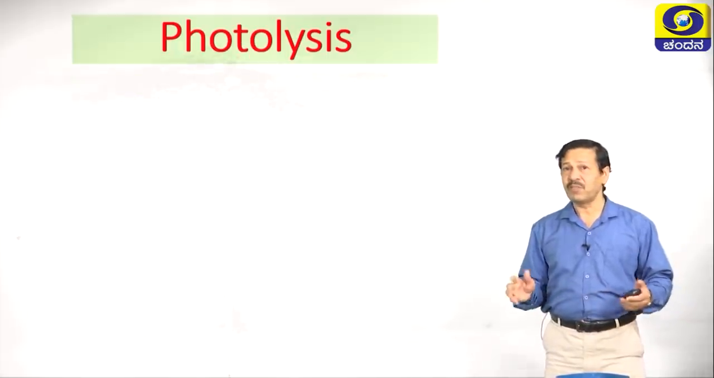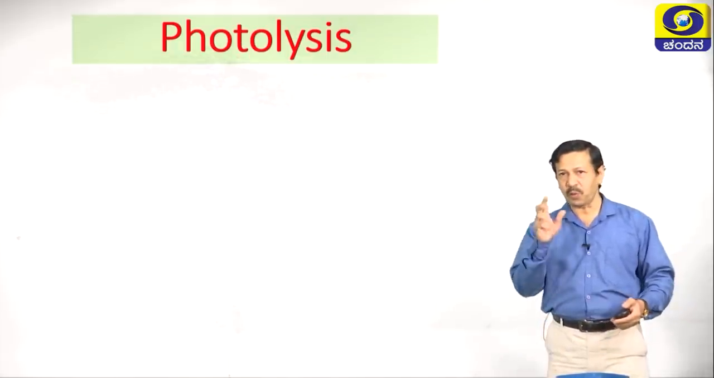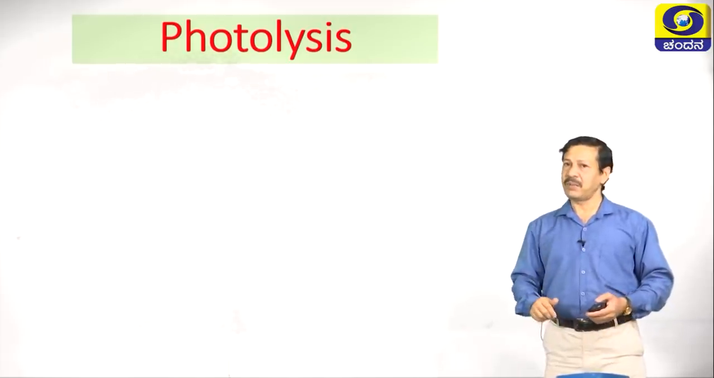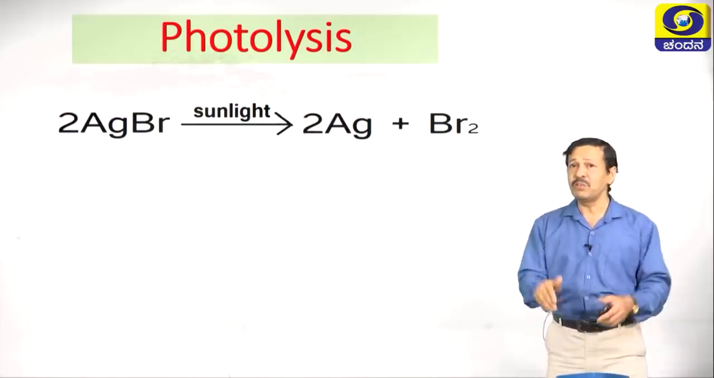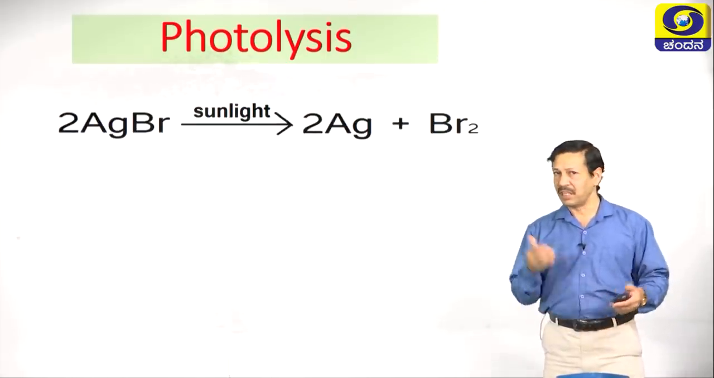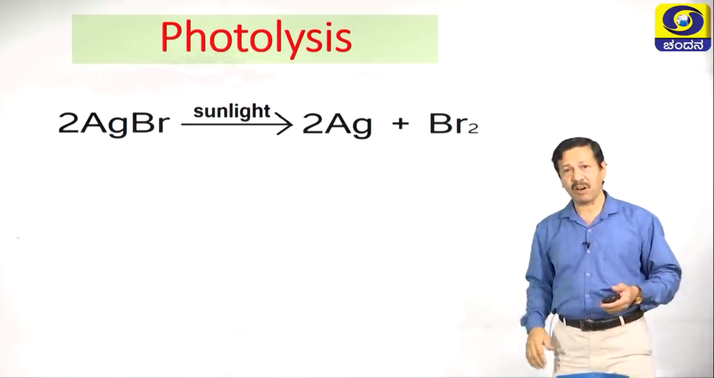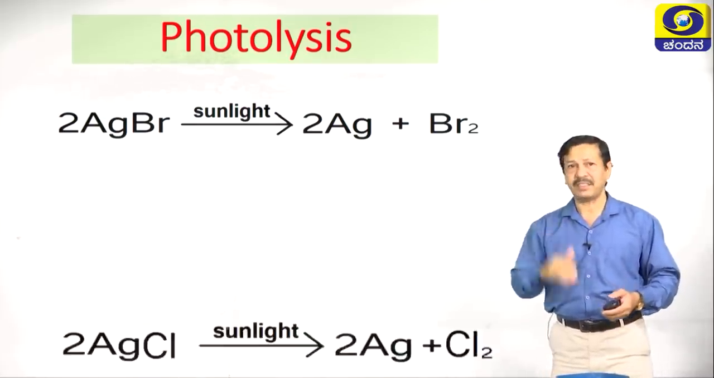Now, let us move on to next one, that is photolysis. Photo, light, lysis, breaking down. During the chemical reaction, light is used to break down the compound, then you call that type of reaction as photolysis or decomposition by the light.